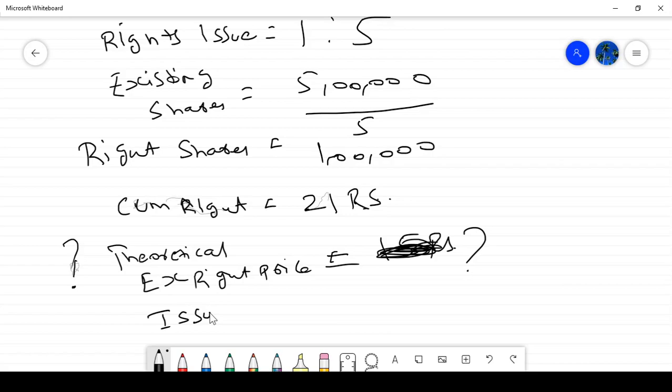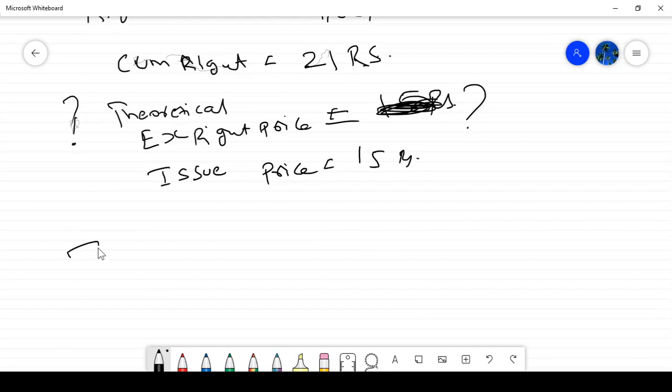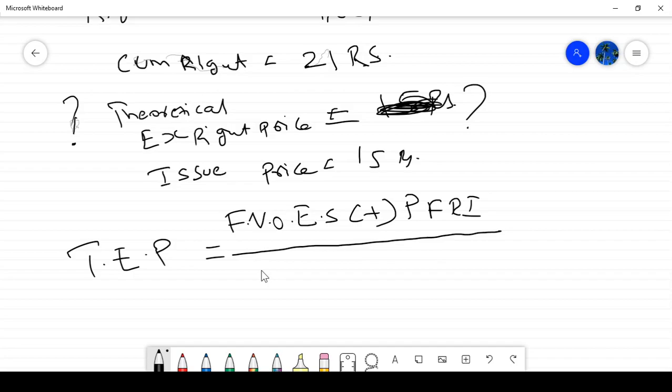Okay, we have to identify the theoretical ex-rights price. What is the formula for the theoretical ex-rights price? Theoretical ex-rights price equals fair value of existing shares plus proceeds from the rights issue, divided by existing shares plus right shares.